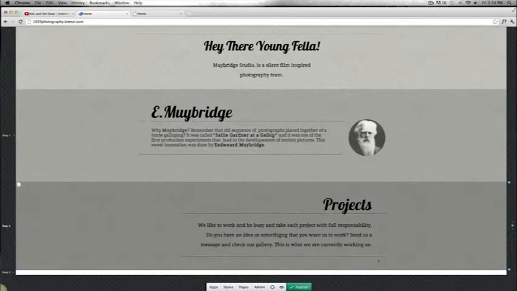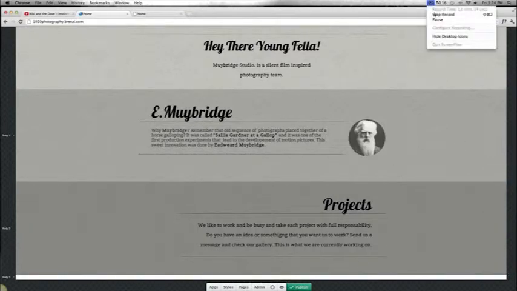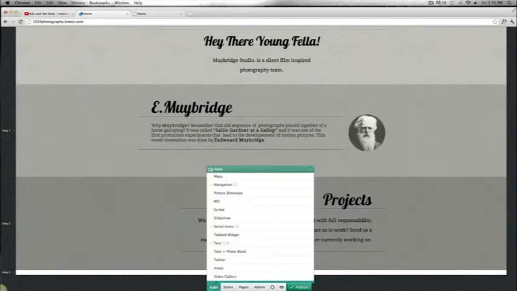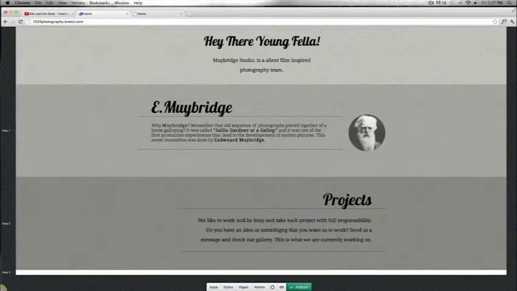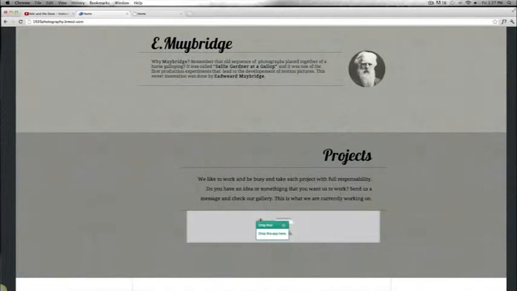It's time for one of the most important features, which is your gallery actually. We're going to use the image gallery for this. Now for this, as I told you, we're going to use the image gallery. So I'm going to click on apps, then scroll through the menu and look for image gallery. I'm going to click on install now and I'm going to drag and drop the gallery. I'm going to drop it under this section.